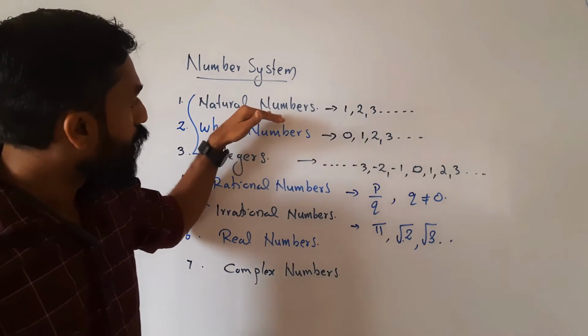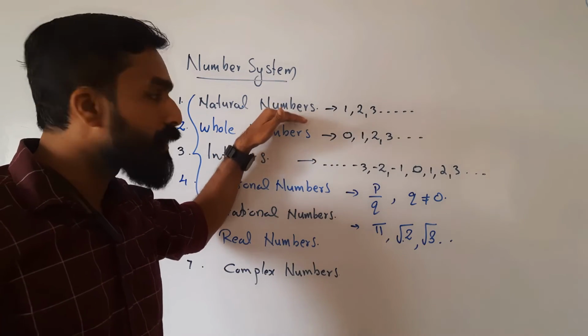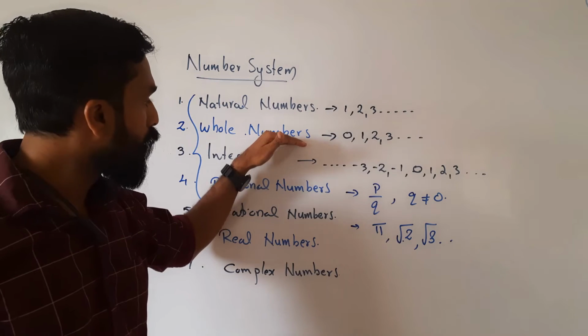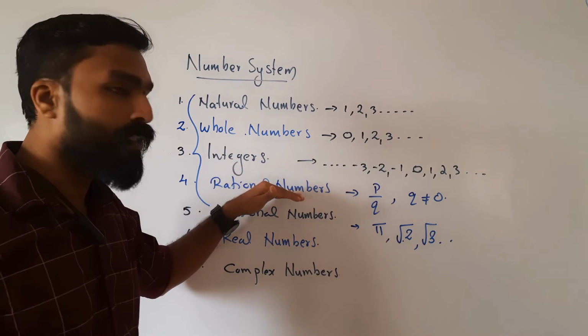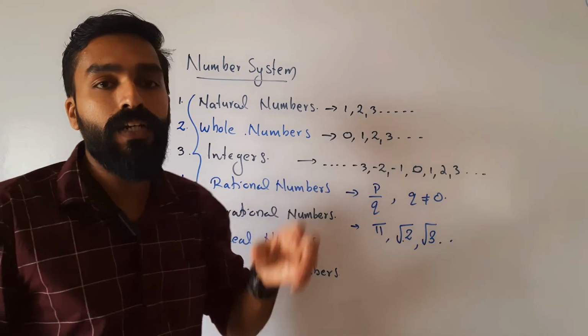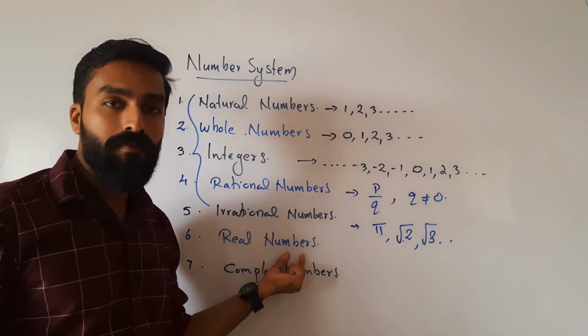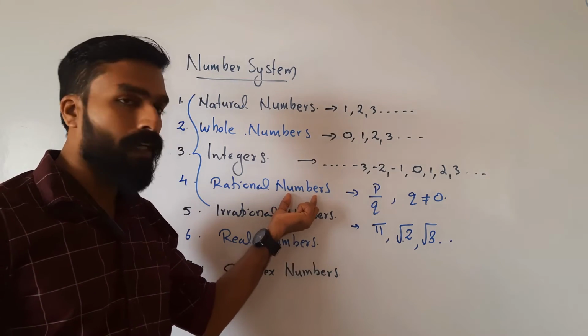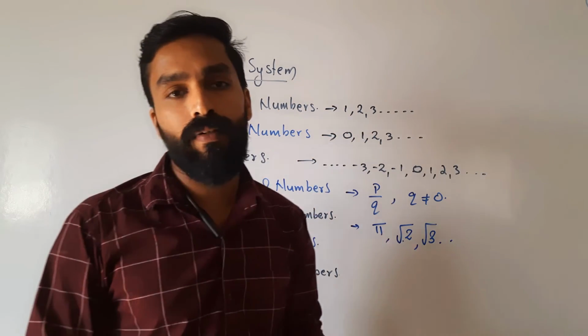Subsets means like this: natural numbers are a subset of whole numbers, and whole numbers are a subset of integers. Integers are a subset of rational numbers. Irrational numbers and rational numbers together are a collection of numbers, and that collection totally we call real numbers. That means in the real number collection, rational numbers will be there, as well as irrational numbers.